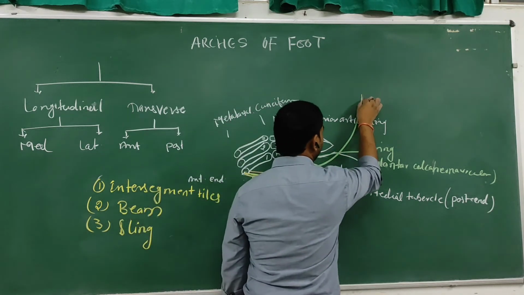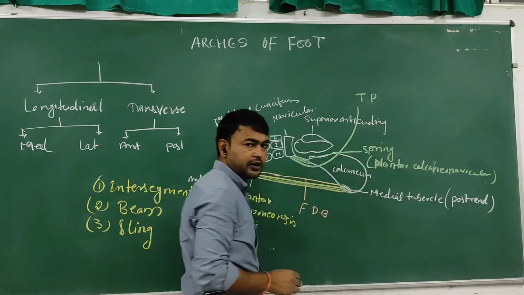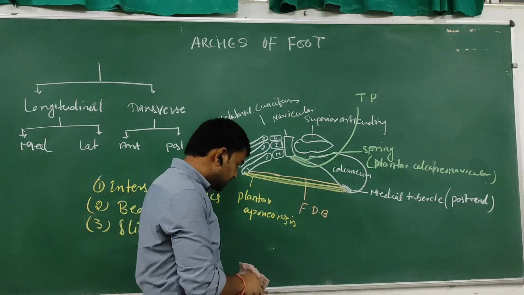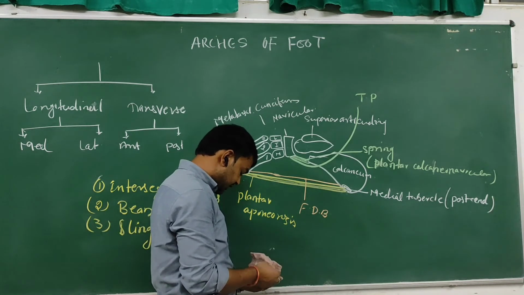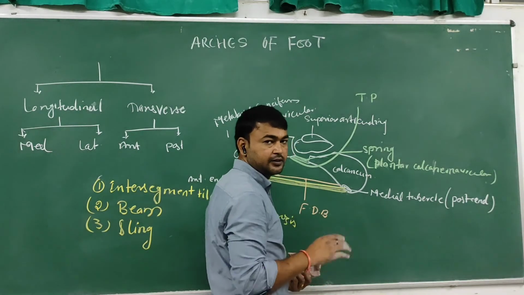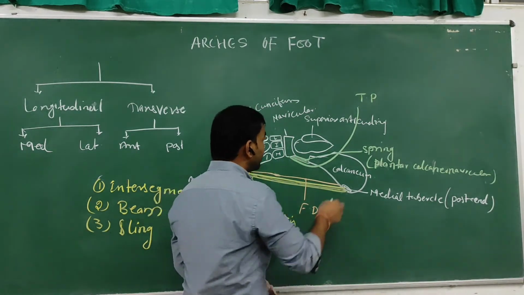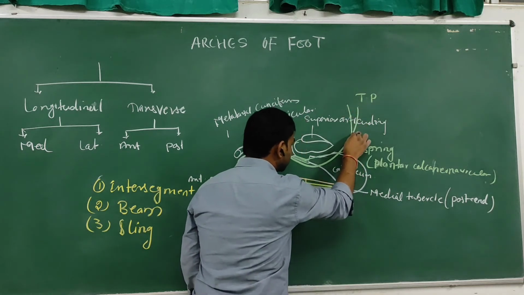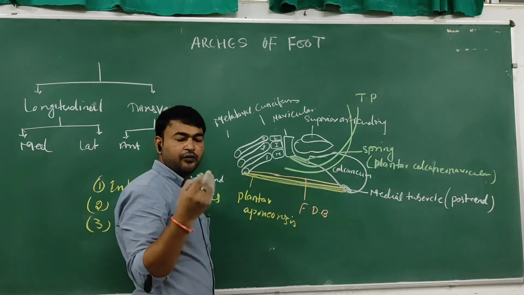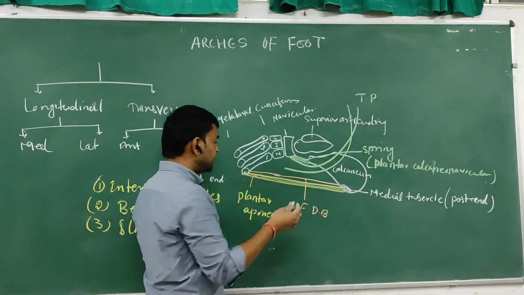So this is the tendon of tibialis posterior. Second, the tendon of flexor digitorum, not superficialis, that is the muscle of the hand and forearm. The flexor digitorum muscle inserts onto the lateral four distal phalanges.